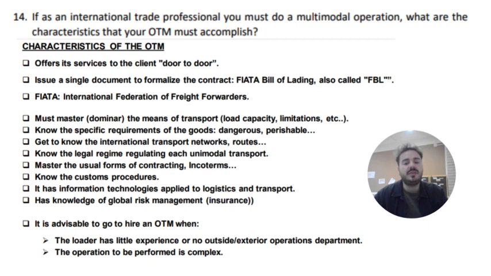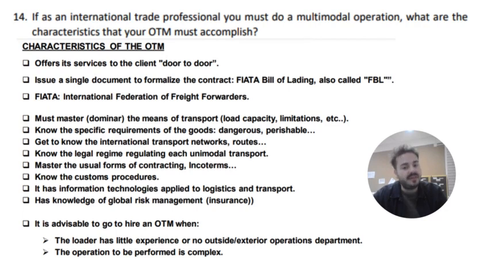In activity 14, we have a role playing, and at the end, we must choose a multimodal transport operator, and then we should explain the things that we should consider in order to make a better decision. The basic thing about the multimodal transport operator is that this operator must offer us a door-to-door service, and they should be enrolled in FIATA, the International Federation of Freight Forwarders.